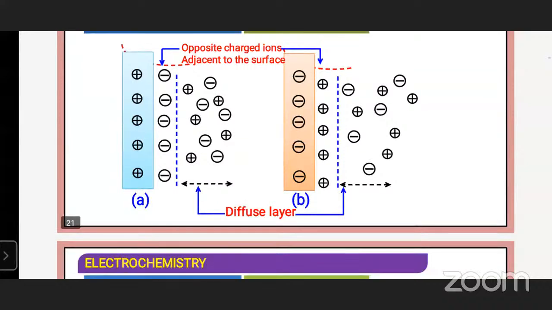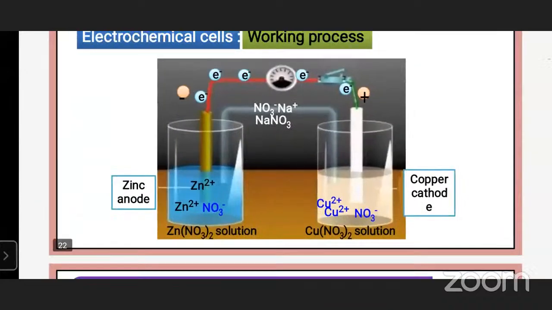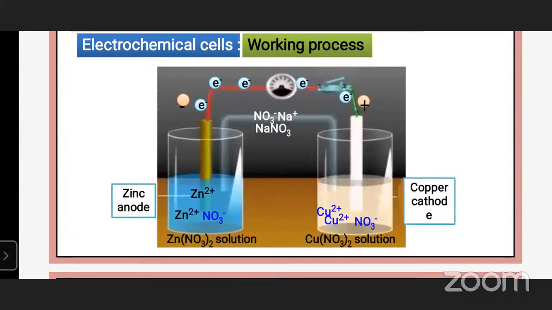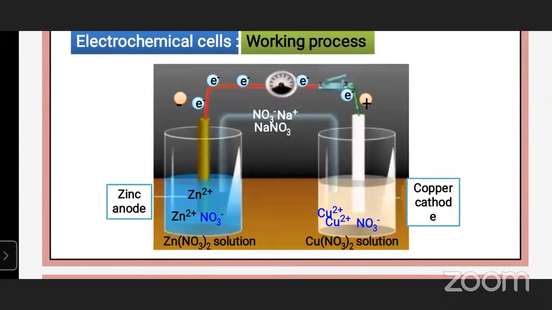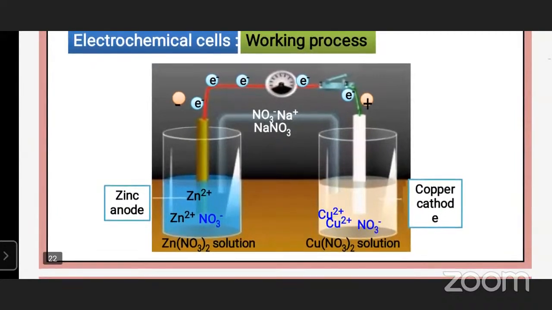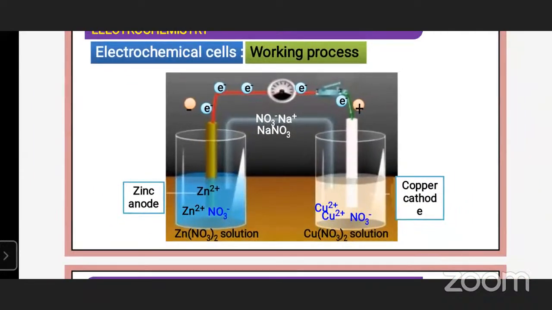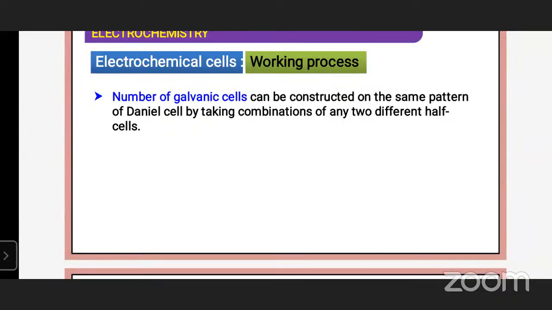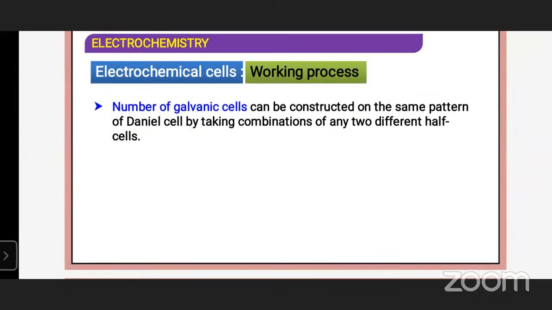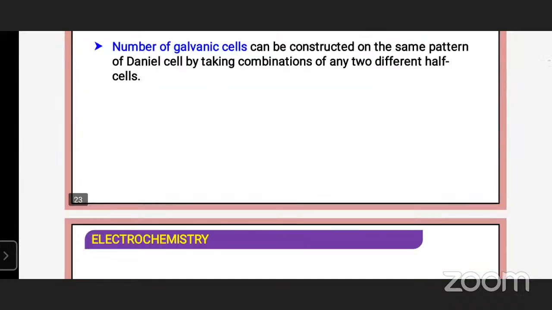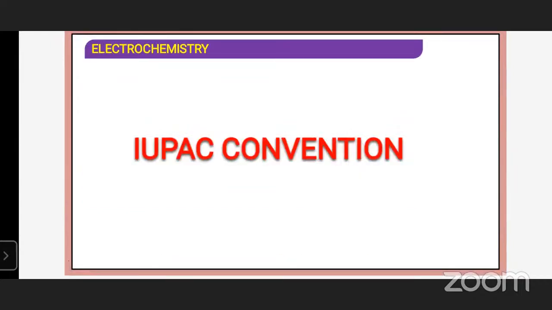Once again, of the two electrodes, zinc is the anode and copper is the cathode. At the anode, oxidation means loss of electrons: Zn gives rise to Zn2+ plus 2 electrons. At the cathode, reduction means gain of electrons: Cu2+ plus 2 electrons gives rise to Cu. The two electrodes are connected by a salt bridge. A number of galvanic cells can be constructed on the same pattern as the Daniell cell by taking a combination of any two different half cells.